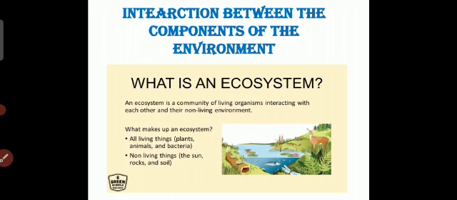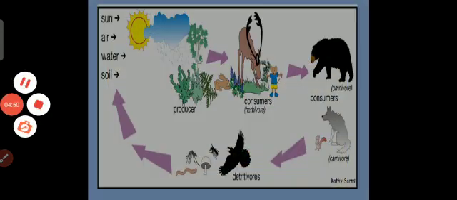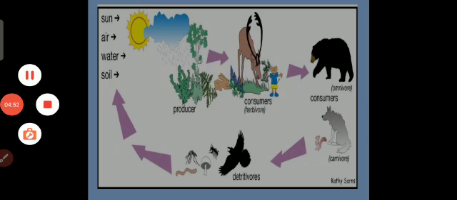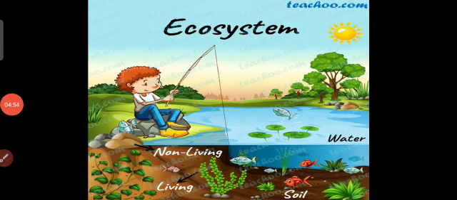Each ecosystem is formed by the interaction of all living organisms with each other and with the physical environment in which they live. The abiotic and biotic components of an ecosystem are linked to each other by transfer of energy and matter. Students, have you understood what an ecosystem is?